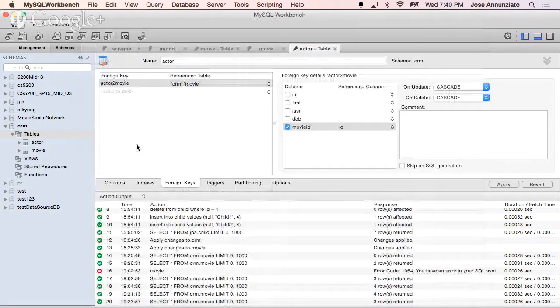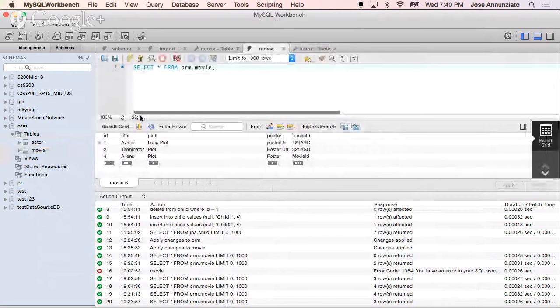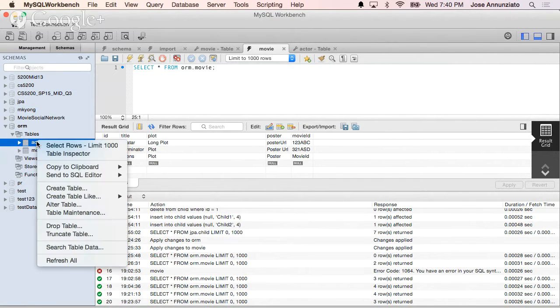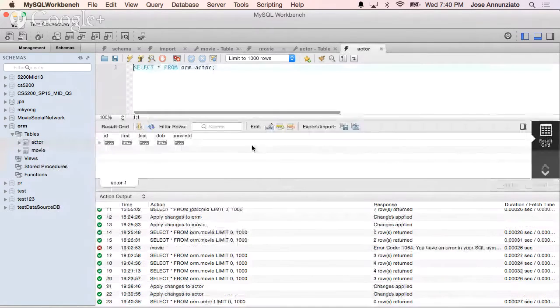So we have these two tables. If we want to insert movie information here, let's look at all the movies. We have Avatar, Terminator, Aliens. So let's add some actors in Aliens. The ID for the movie Aliens is 4. So let's go into actors. Right now we have no actors.